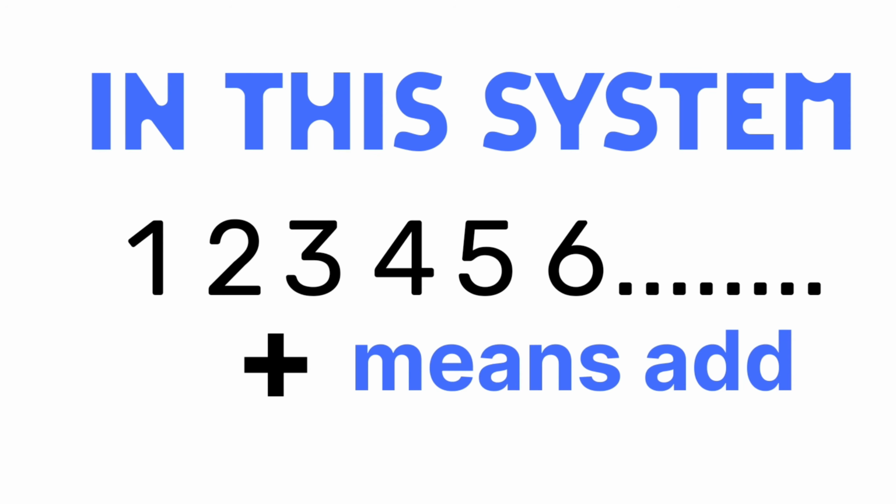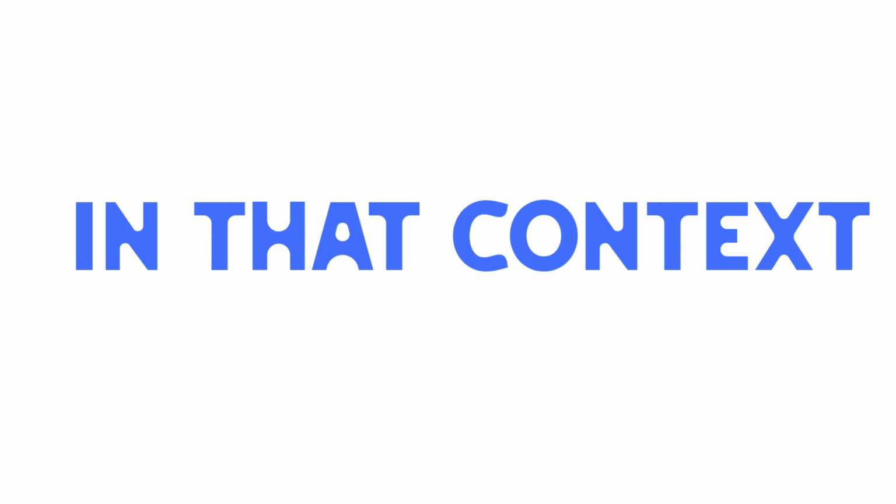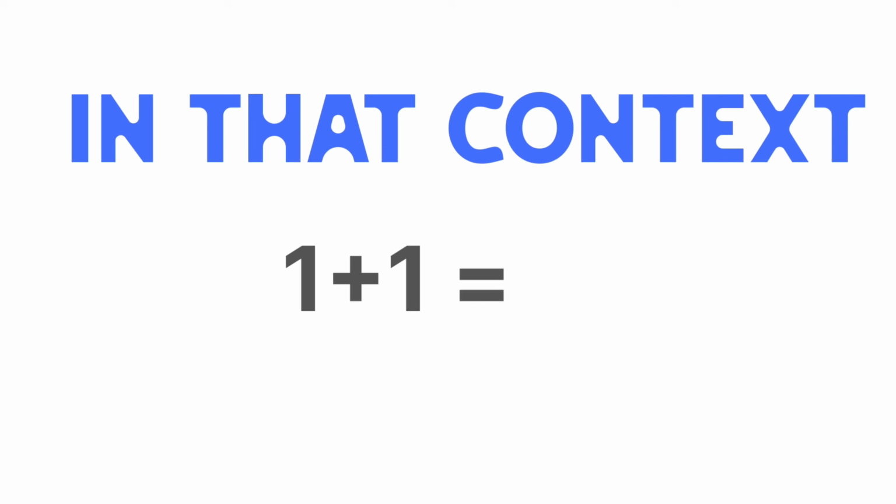In this system, 1 is the symbol for a single unit, 2 is the symbol for the next unit in the sequence, and plus means to add them together. It's a set of rules we all agree on, and in that context, the answer is, of course, 2. But what if we change the system? What if we ask a computer?